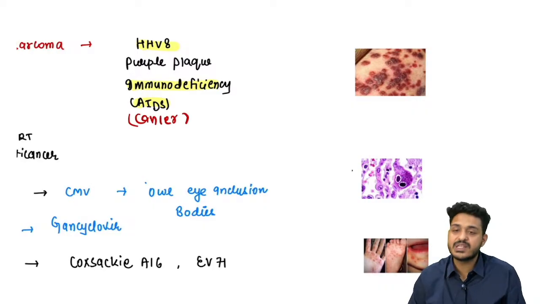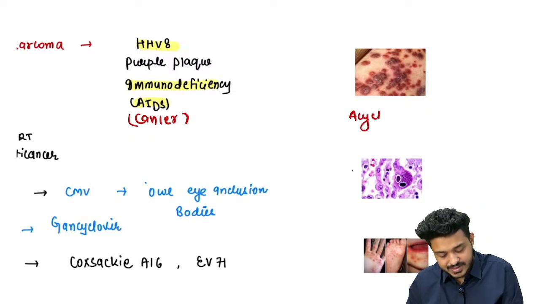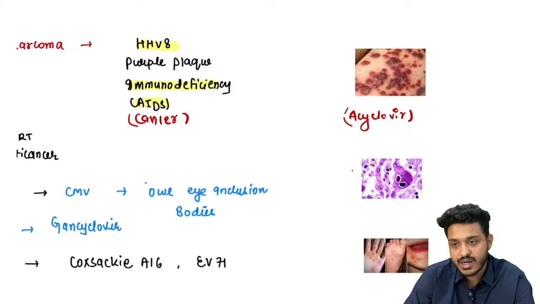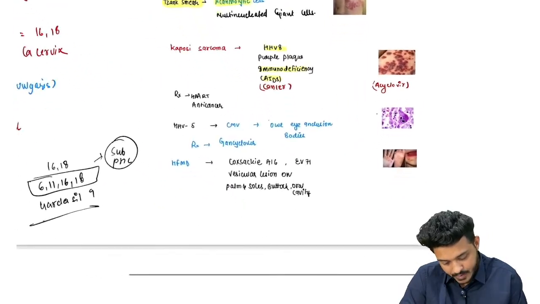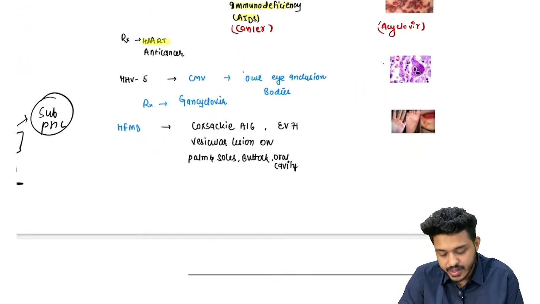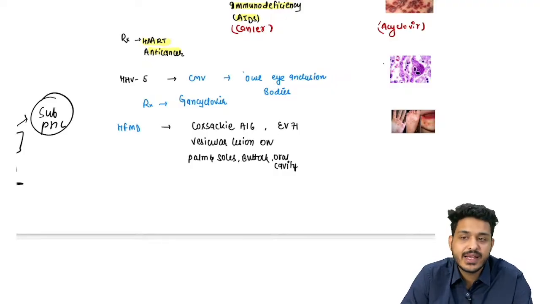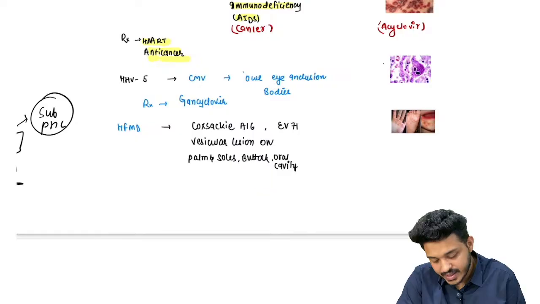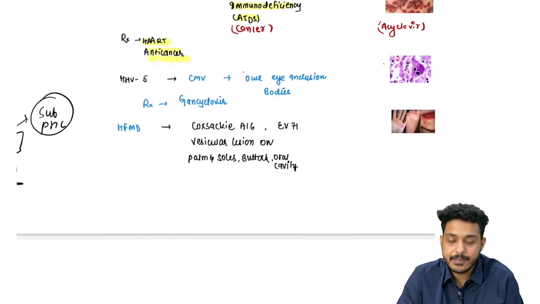The treatment remains the same, right? The first thing you can use is acyclovir. Apart from that, the important treatment is to treat the underlying disease. So you can use HAART, highly active antiretroviral therapy, and you can also use anti-cancer treatment if there is a case of cancer.